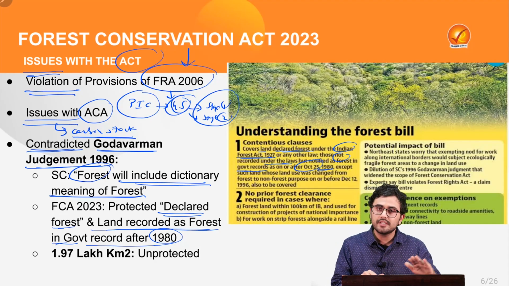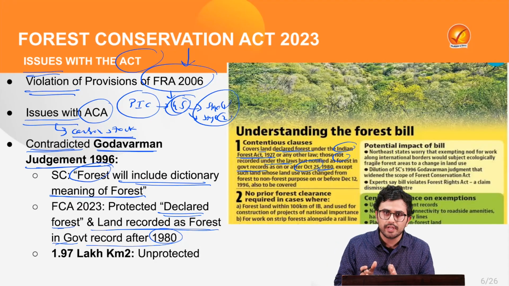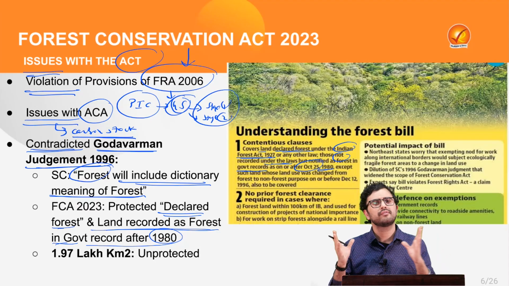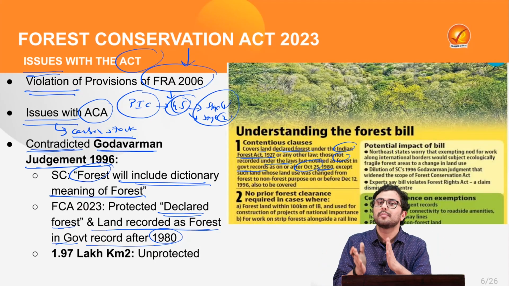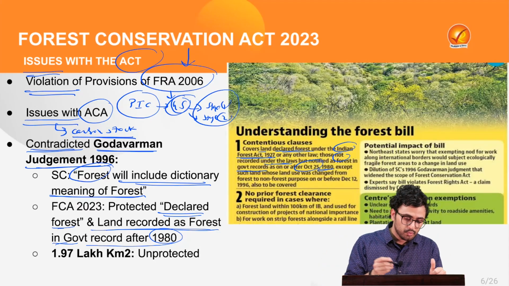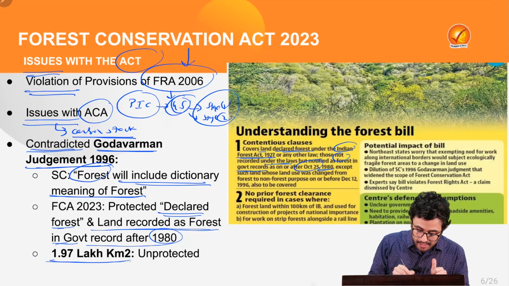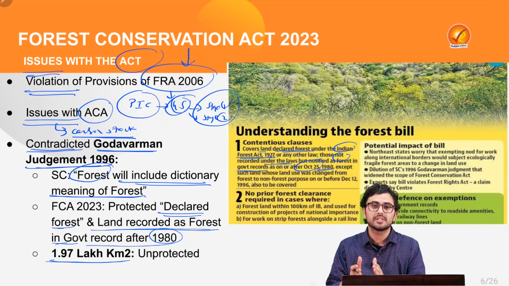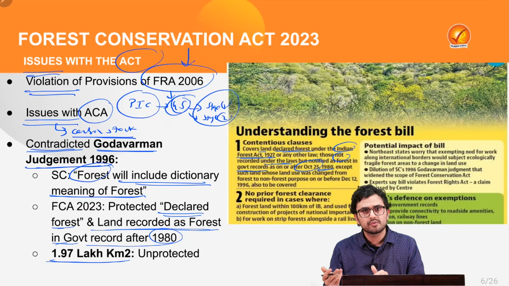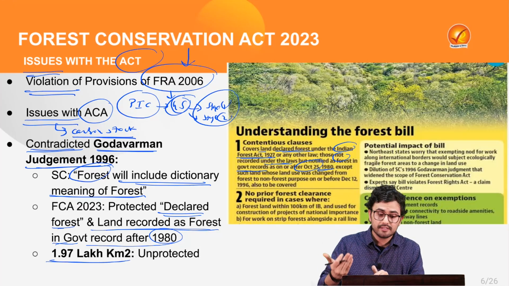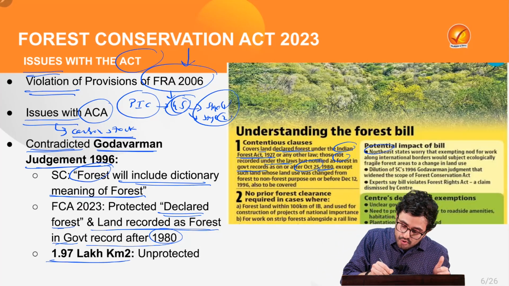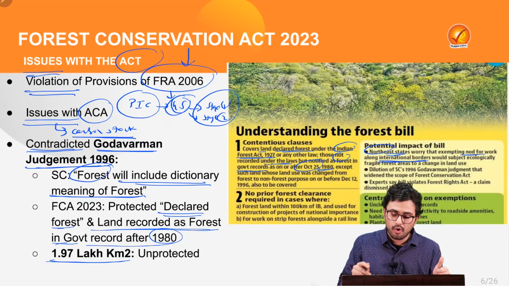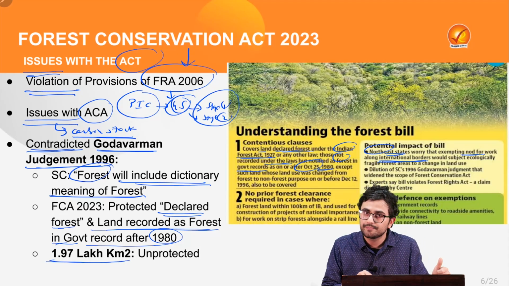Thus, with this definition, it excluded a vast area of forest land from the ambit of protection, up to the region of 1.97 lakh kilometer square. Also, various environmentalists raised the issue that the northeast states will face a lot of deforestation because they fall on the international border.